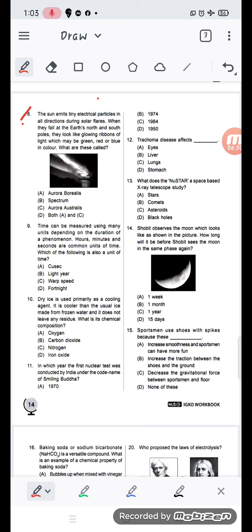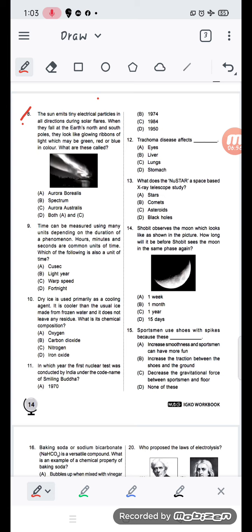When they fall at the Earth's north and south poles, they look like glowing ribbons of light, which may be green, red, or blue in color. What are these called? What are these known as?